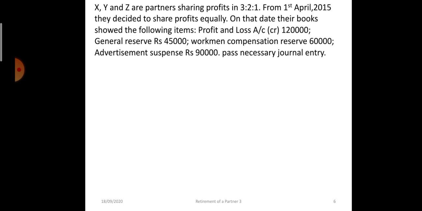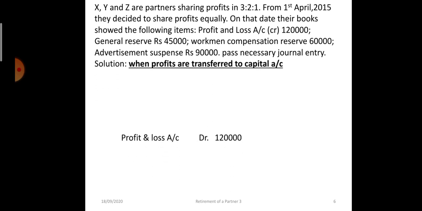Now let's take one example. There are three partners X, Y, Z sharing profits in the ratio of 3:2:1. Now they have decided to share future profits equally. On that date, the P&L account had a credit balance of 1,20,000, general reserve 45,000, workman compensation reserve 60,000, and advertisement suspense debit balance 90,000 rupees. Pass necessary journal entries. The question says nothing, so we will distribute it, transfer it to the partners' capital accounts.